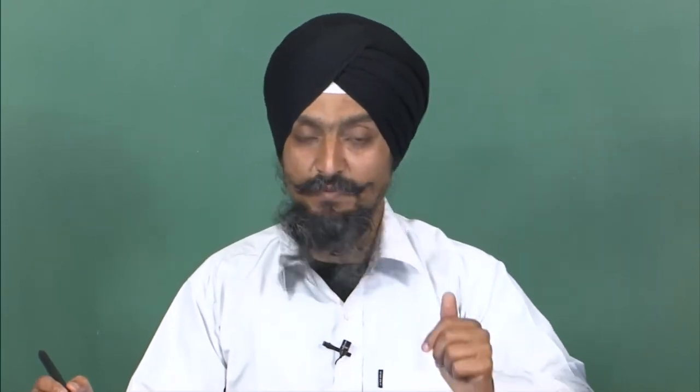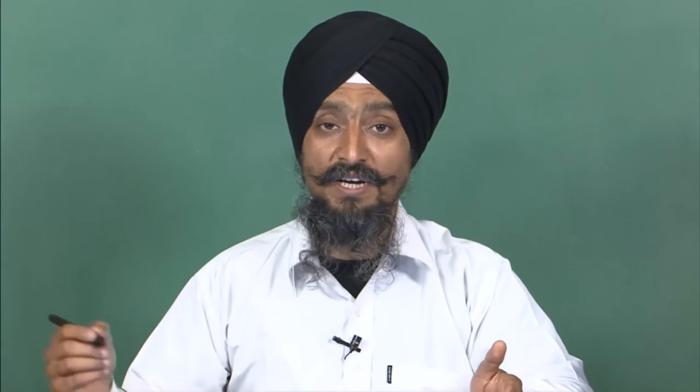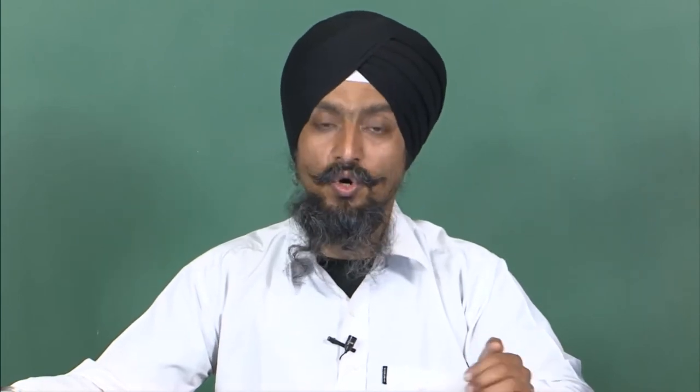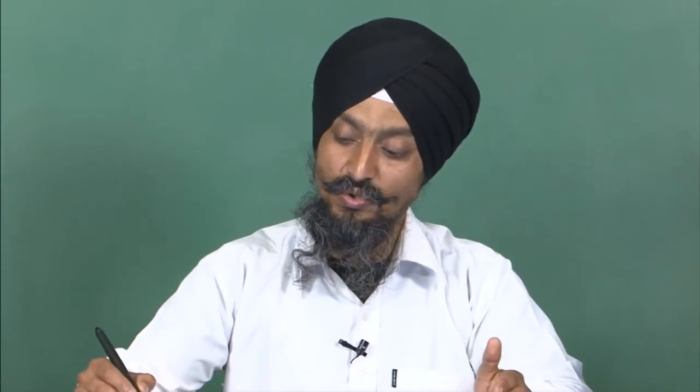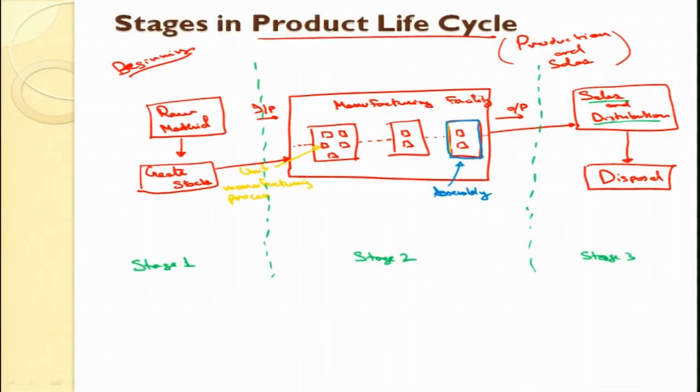I am talking about the Samsung mobile phone Note 4: where are the components manufactured? Components may be manufactured in China, or assembly may be done in China only. Some components may be brought from the US. How does that happen? In that case also energy is consumed, carbon footprint is there, waste is produced.